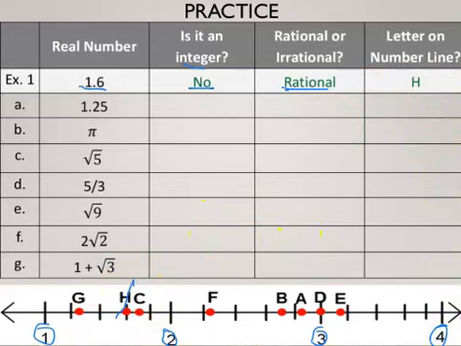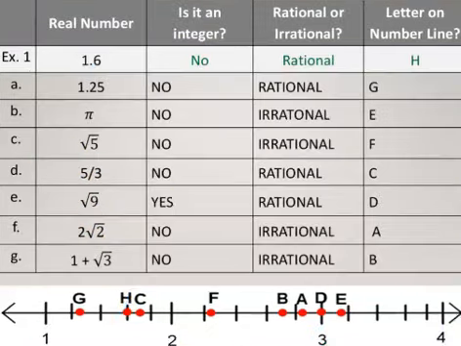See if you can find the rest. We have H for you, so we're done with that one. But see if you can figure out where the rest are. And you may have to think a little bit, especially with the square root of 5. Remember, the square root of 4 is 2. That may help you. Pause the video and see if you can answer it. Here are the answers for this.